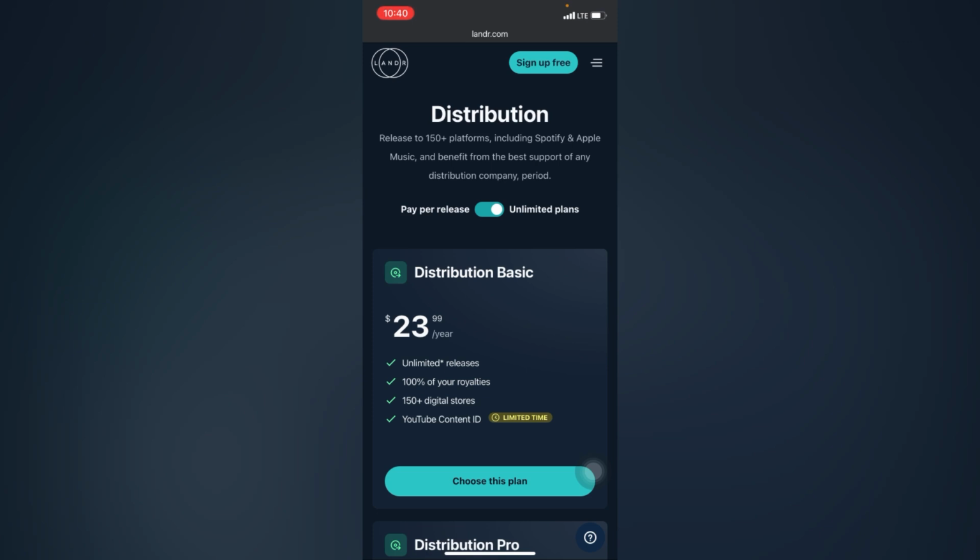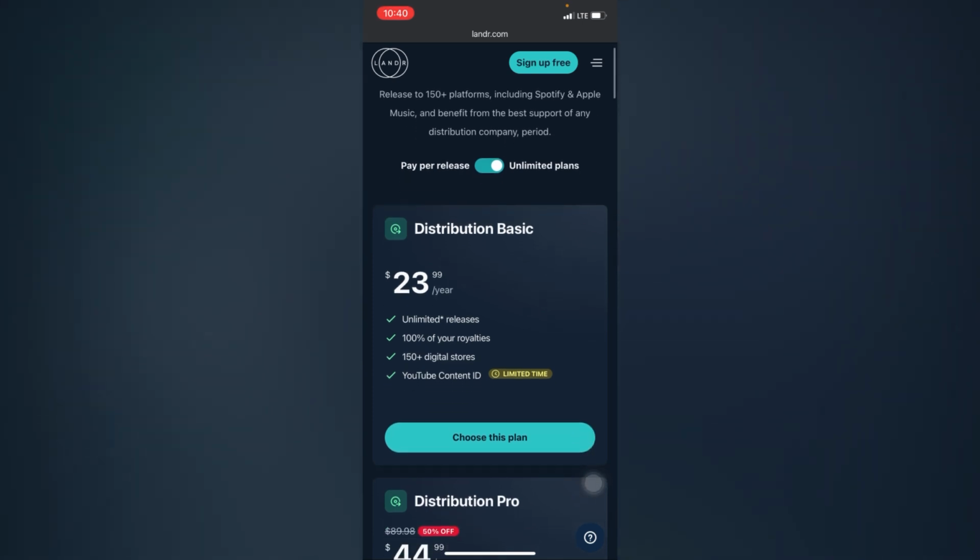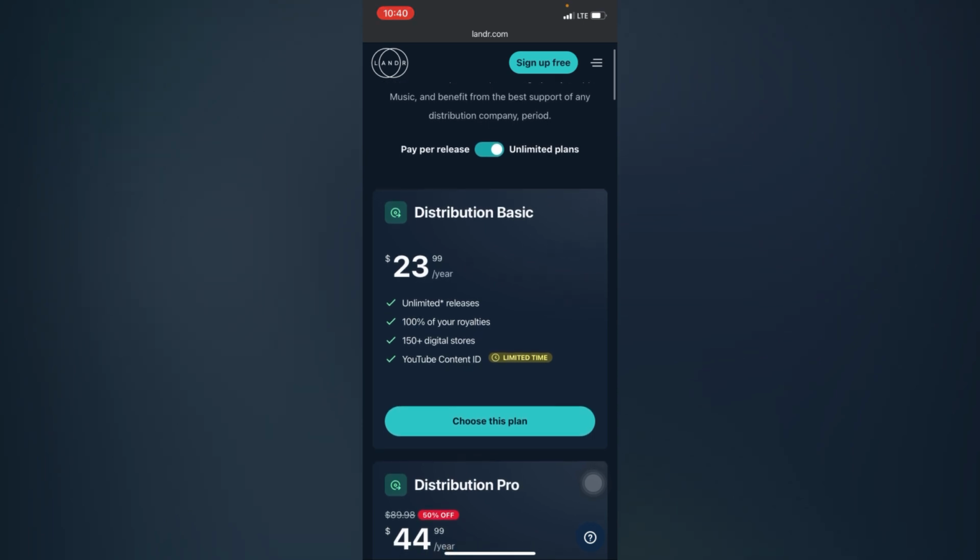And you're also going to be getting YouTube content ID with Landa, but you could see right here it says the YouTube content ID is limited. So basically you might not get the YouTube content ID forever. That's just the disadvantage of their basic plan right here.